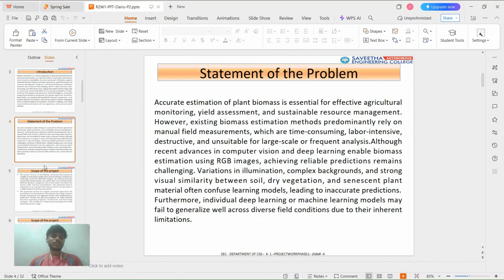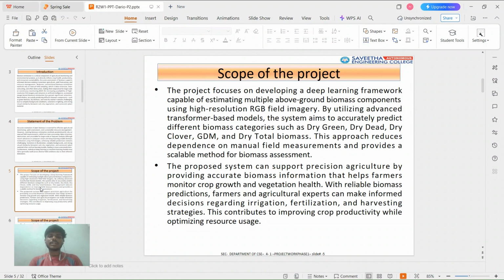Okay, the scope of the project: the project focuses on developing a deep learning framework. We are going to develop a deep learning framework which estimates multiple biomass components using high resolution RGB images. Utilizing these images with transformer based models, the system aims to accurately predict five different categories, that is dry green, dry dead, dry clover, GDM, and dry total biomass.